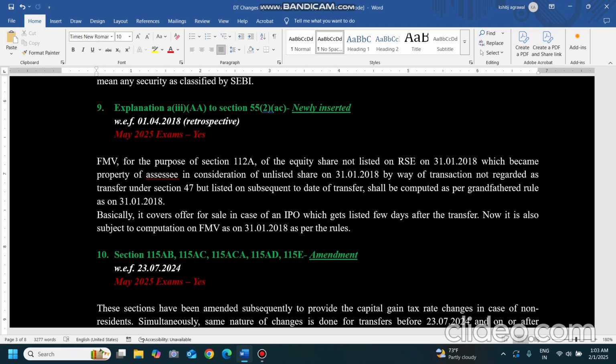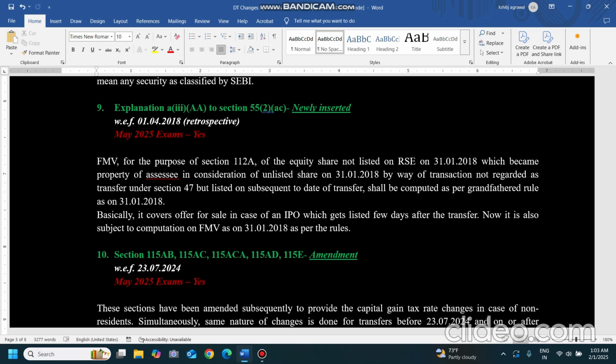That is the case now, and subsequently it is listed after the date of transfer. So if it is listed after the date of transfer or after the date it is received by me, it shall be computed as a grandfather rule. So in that case also we have to apply the grandfather rule of 31/1/18, and we will take the fair market value as on 31st January 2018.